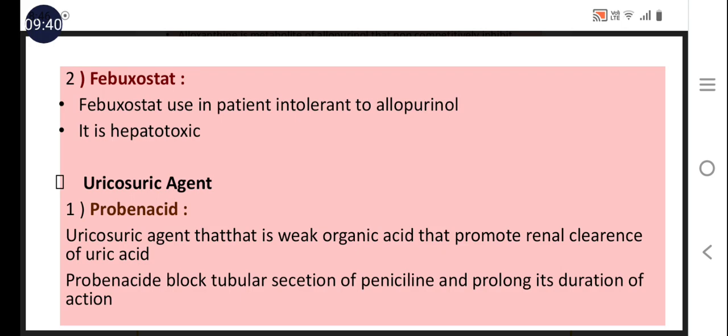Excretion of penicillin occurs through tubular secretion, and this process is inhibited by probenecid. So the duration of action of penicillin increases because of probenecid. Probenecid is a uricosuric agent, meaning it increases the renal clearance of the uric acid.